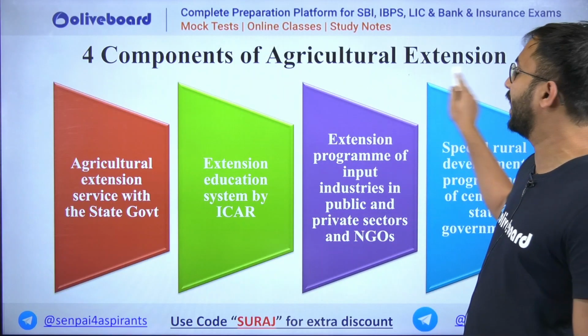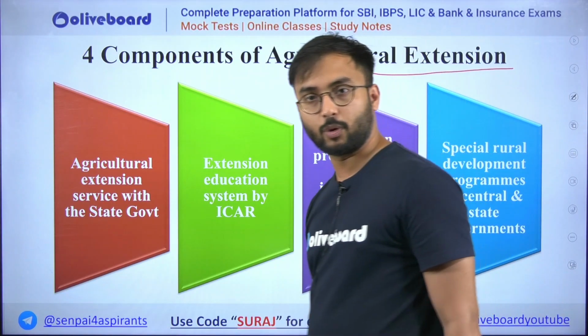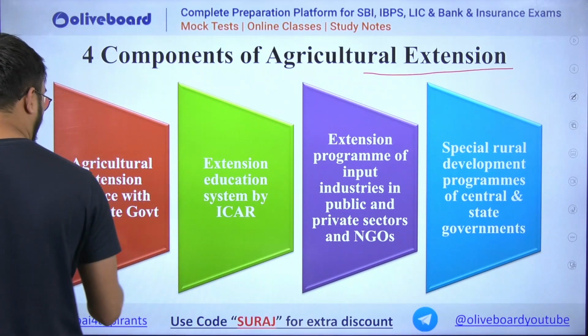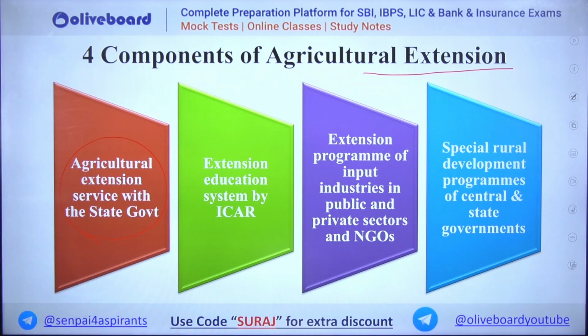There are 4 components of agricultural extension. Okay, there are 4 components. What are these 4 components? First is agricultural extension services with state government.